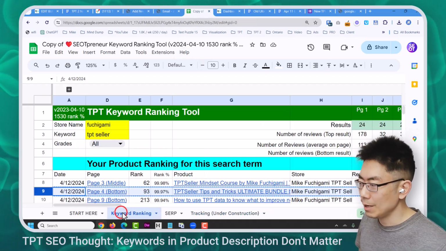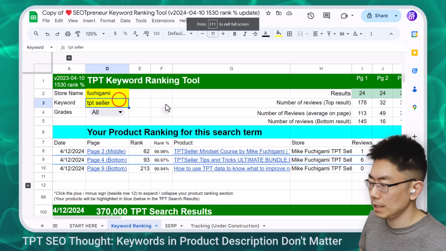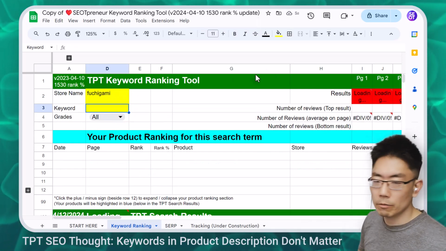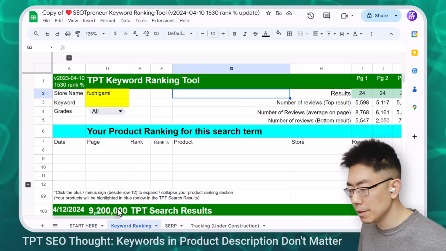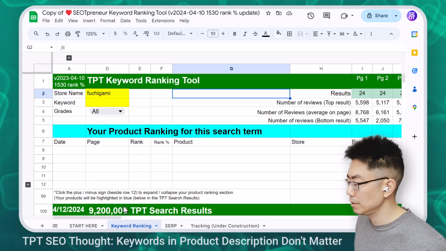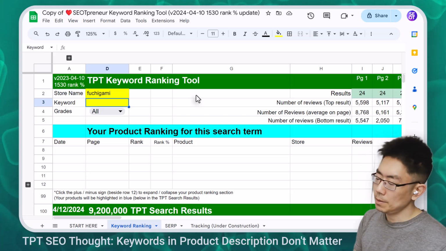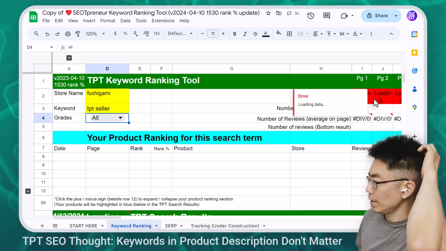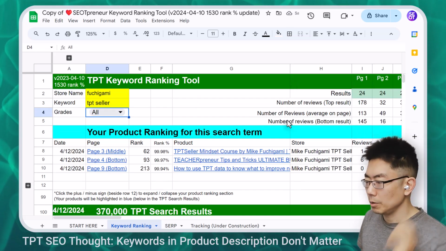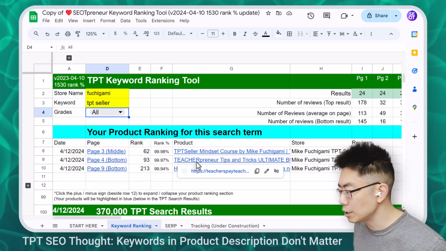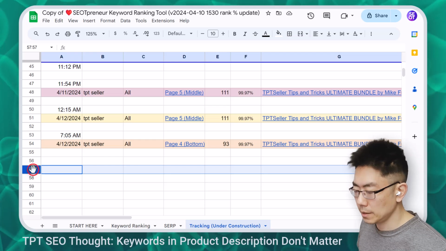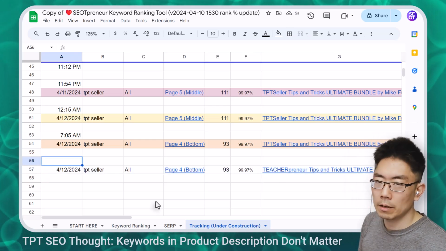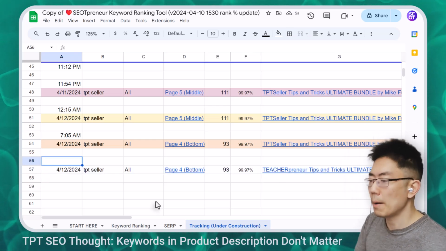Let's go back to the keyword ranking tool. Let's get rid of the keyword TPT Seller. It's reloading the results here in red, so it's just going to the search. Wow, there's 9,200,000 TPT search results. Now I'm going to type in the keyword TPT Seller. Red means it's loading. Now it's loaded. Wow. So it says Teacherpreneur Tips and Tricks Ultimate Bundle. Even though it has no TPT Seller or keywords in there, it just remembers the position.